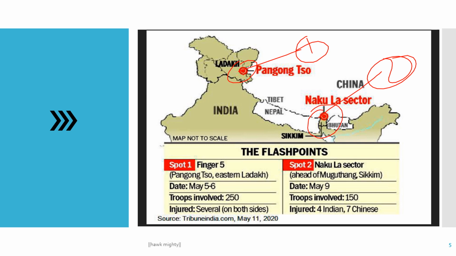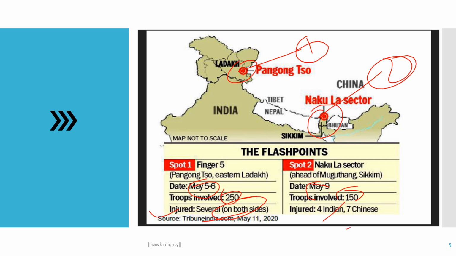Troops involved were 250, on May 5 to 6, and several were injured on both sides. And spot 2, the Nakula sector near Muguthang, Sikkim, on 9 May, troops involved 150, and 4 Indian and 7 Chinese were injured.